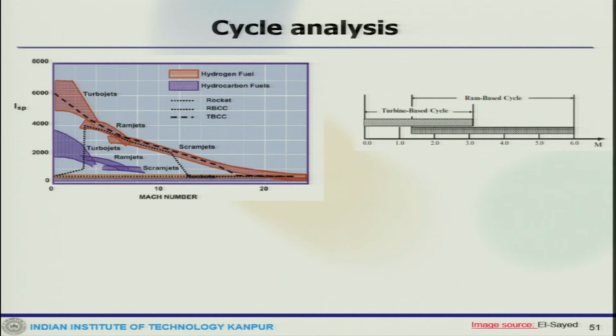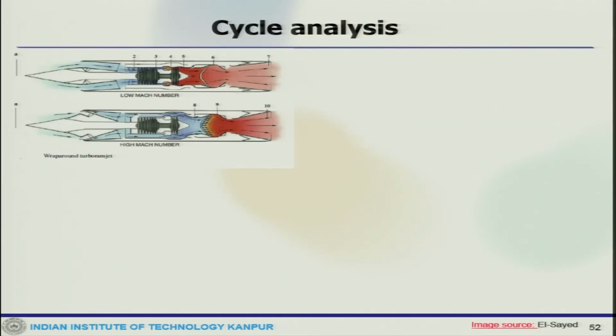Now, we can look at some of the analysis of this hybrid engine. This is one wraparound turbo ramjet. So, let us look at the cycle analysis for that. We have already done a lot of detailed discussion on operation. Now, we can draw the schematic TS diagram for the same.